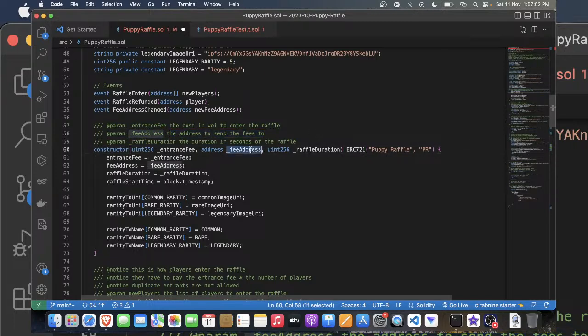Once the raffle has been completed, the profit is sent to this address. This is also determined by the owner. Then we have the raffle duration, and the raffle start time is nothing but the block timestamp, the current time when the contract has been deployed.